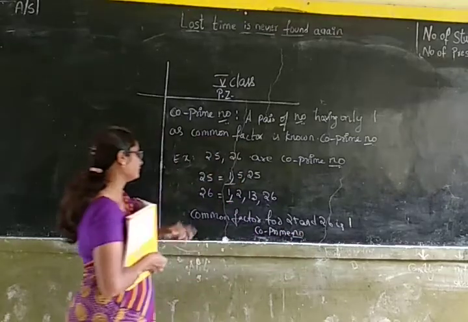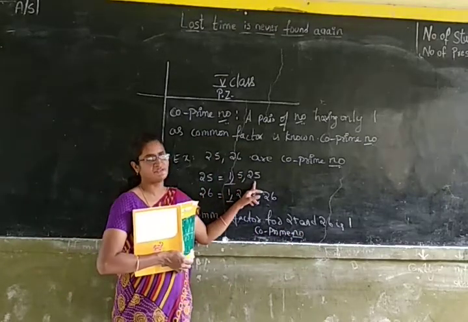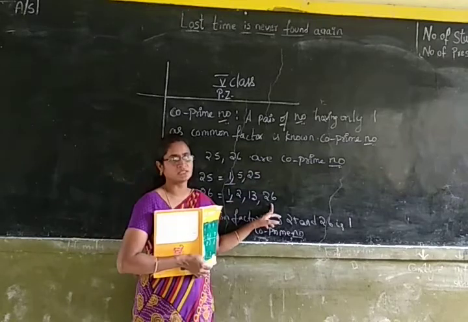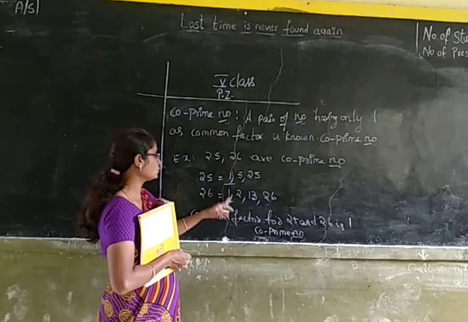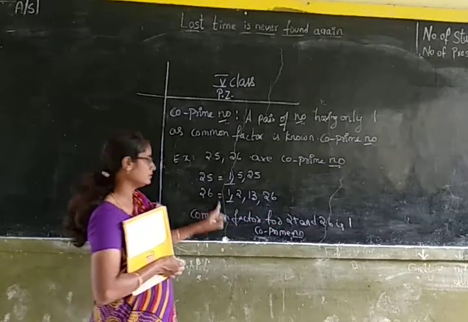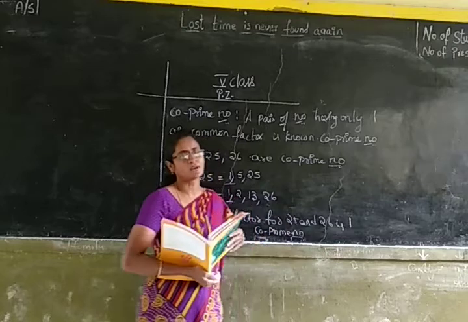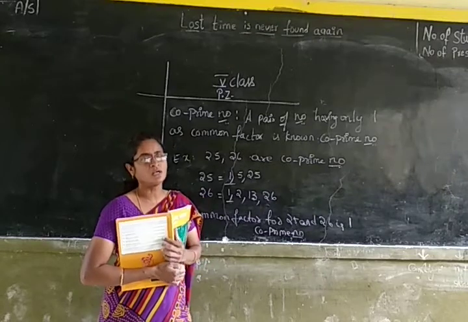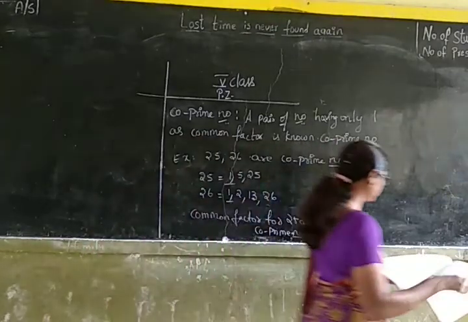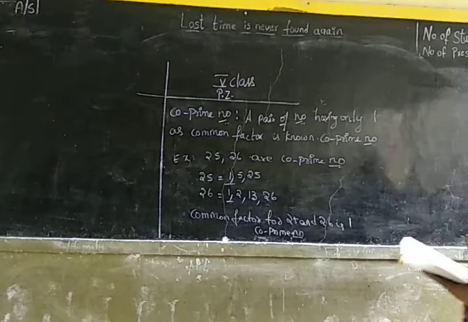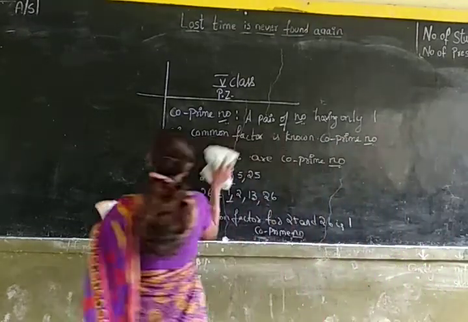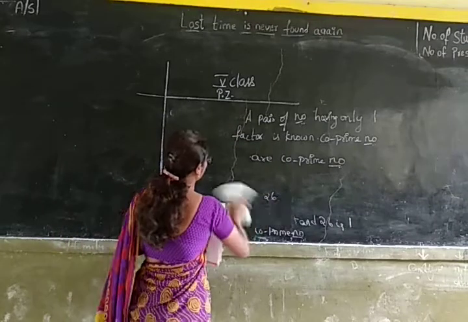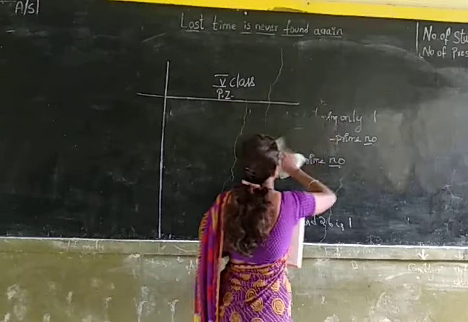Did you understand, children? 25 has 1, 5 and 25 as factors. 26 has 1, 2, 13 and 26 as factors. In these two we are having only one as common factor. So these two numbers are called co-prime numbers. If two numbers have only one as common factor, then those numbers are called co-prime numbers.